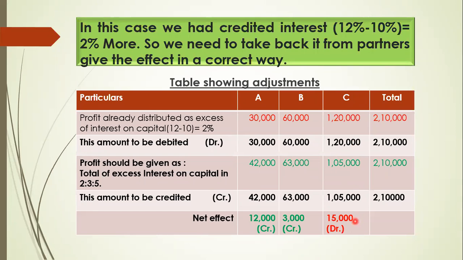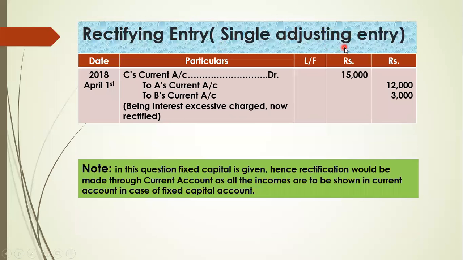Now it is very clear from this table. This is a working note, and a very good format to prepare the working note. 12,000 and 3,000 will be credited to A and B, and C will be debited. So the rectifying entry is a single adjusting entry: C's current account debit 15,000, to A's current account and B's current account 12,000 and 3,000 respectively. So this is very clear. Note that in this question fixed capital is given, so the rectification is made through the current account, as all incomes are to be shown in the current account in case of fixed capital.